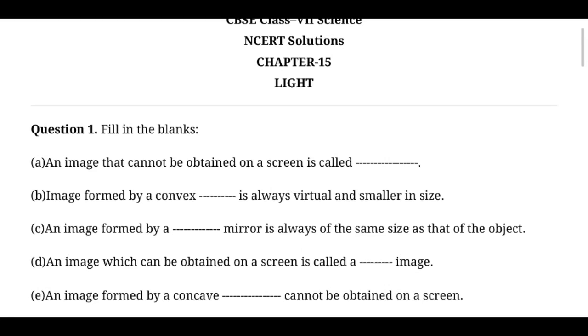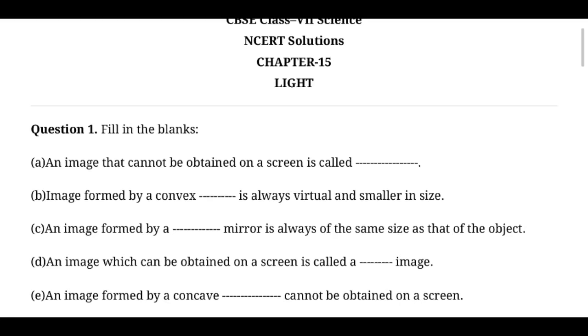Is it the same size as that of the object? It's a plane mirror. But in a concave mirror also we have one condition where we get the same size as the object, but it's inverted. Here the question doesn't clearly tell whether the image is real or virtual.